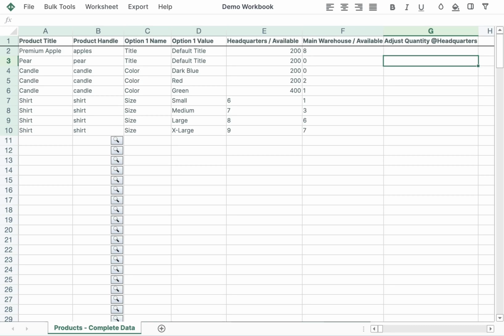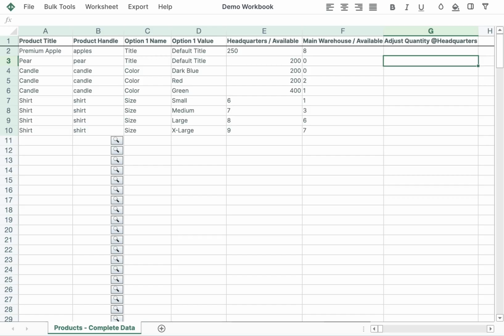And in a moment, we'll see the available inventory for our apples increased by 50 at our headquarters location. The value has now synced.